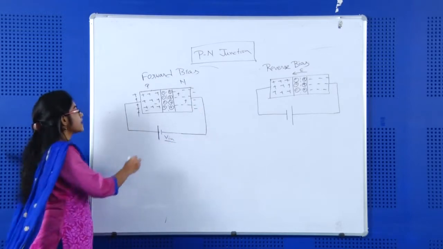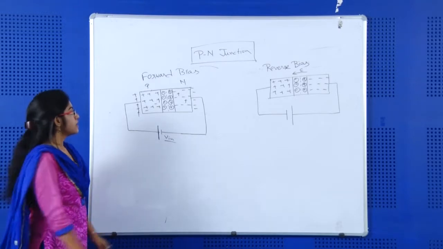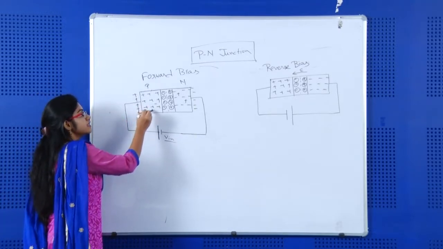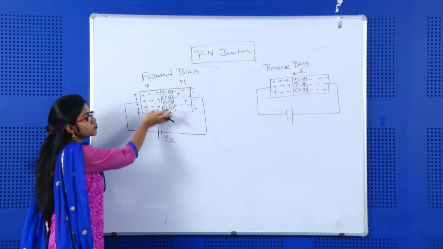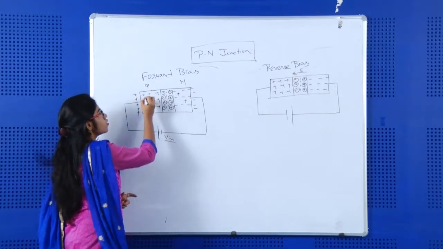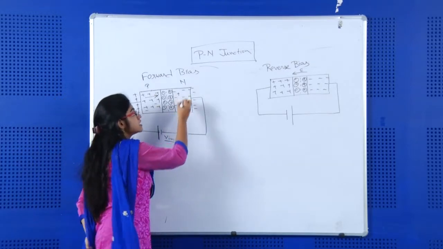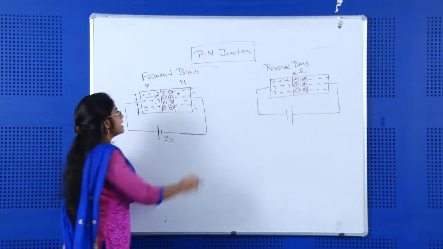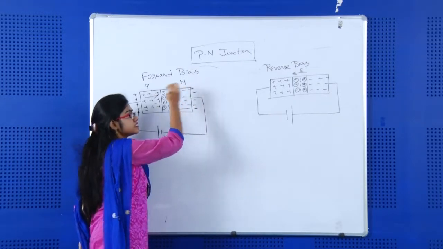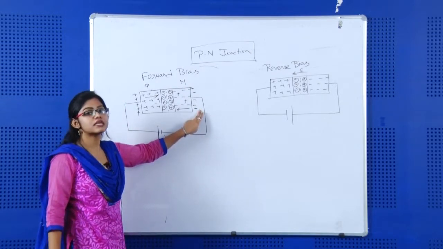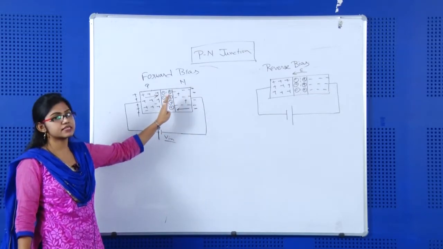So, what will be the effect of this positive charge on the majority charge carrier of P type? Because of the positive charge, the majority charge carriers, that is holes, will be repelled and all the holes will try to move in this direction. In the same way, the majority charge carriers of N type semiconductor, that is electrons, will be repelled by the charge developed at this region and will try to move in this direction.